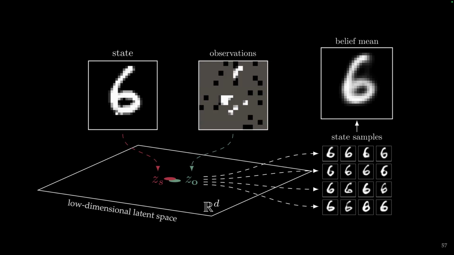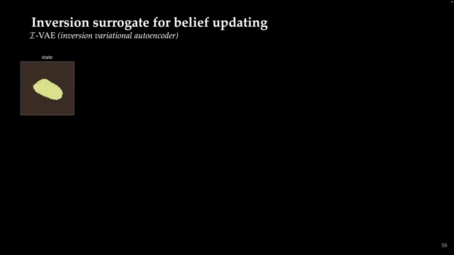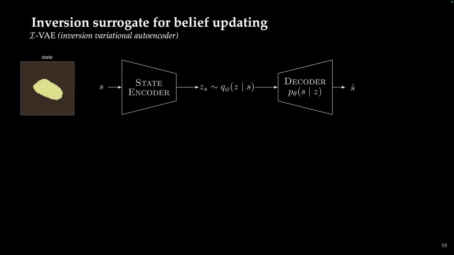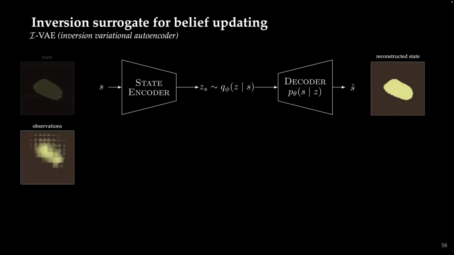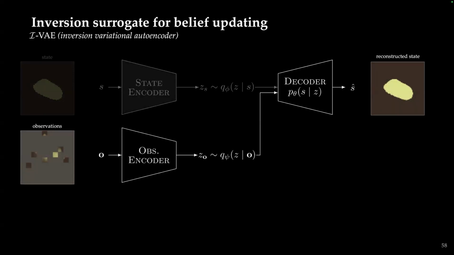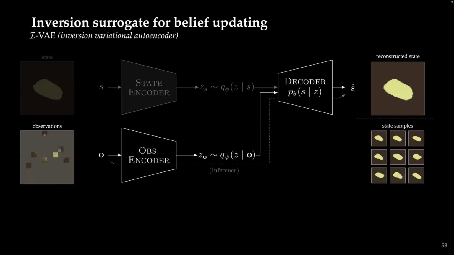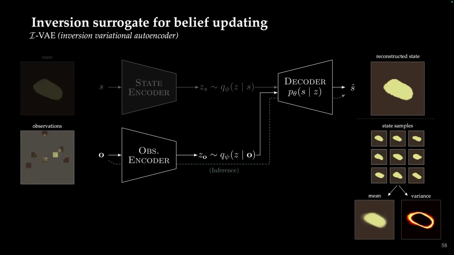The way we do this is by introducing what's called an inversion variational autoencoder. This is a way for our case where we say we start with some state. We run it through a standard variational autoencoder, where this allows us to then sample a reconstructed state. But of course, for our problem, we're worried about having a set of observations and more importantly, a set of partial observations. So we can pass this through an observation encoder that encodes to a similar latent space. And then we can use this during inference to sample states as mentioned before, and then get things like this, say the mean and variance of those state samples.